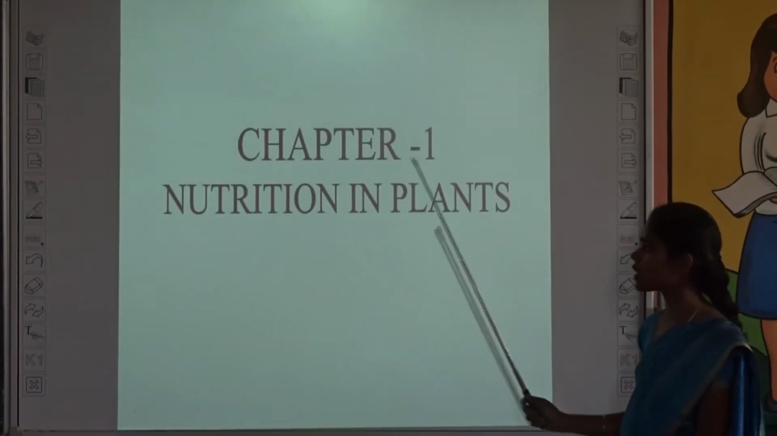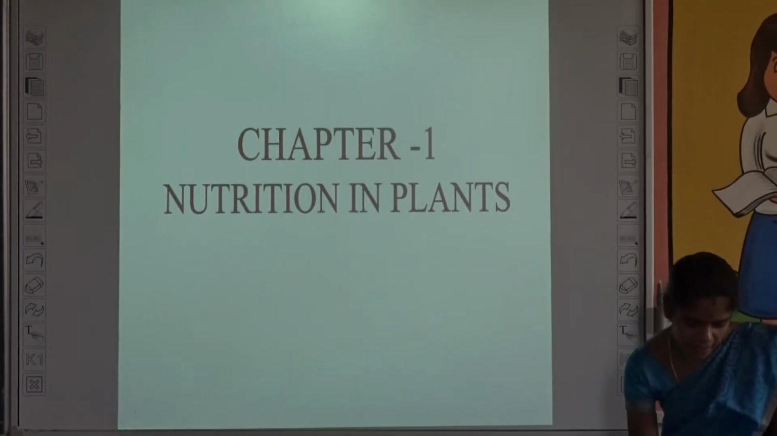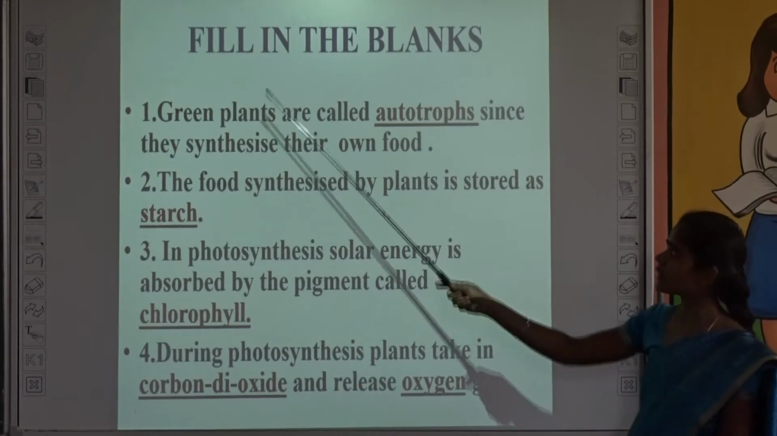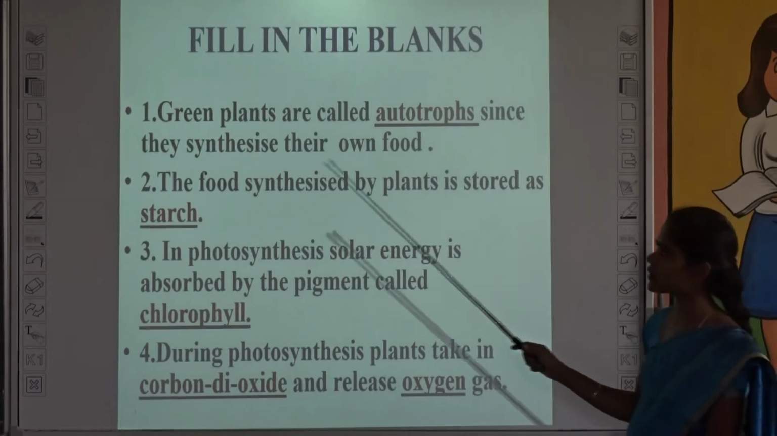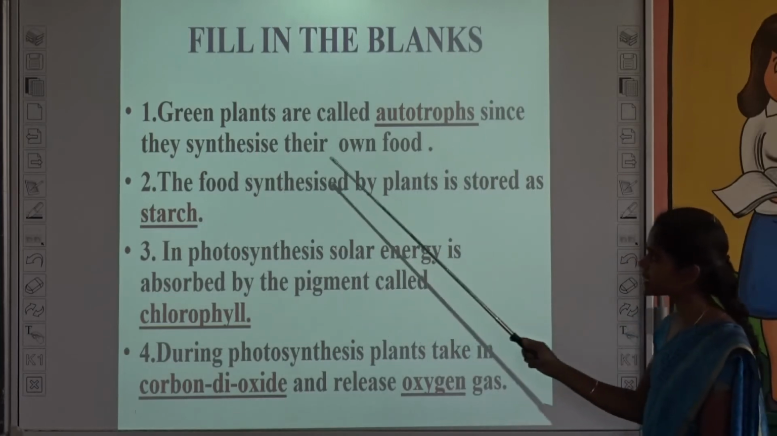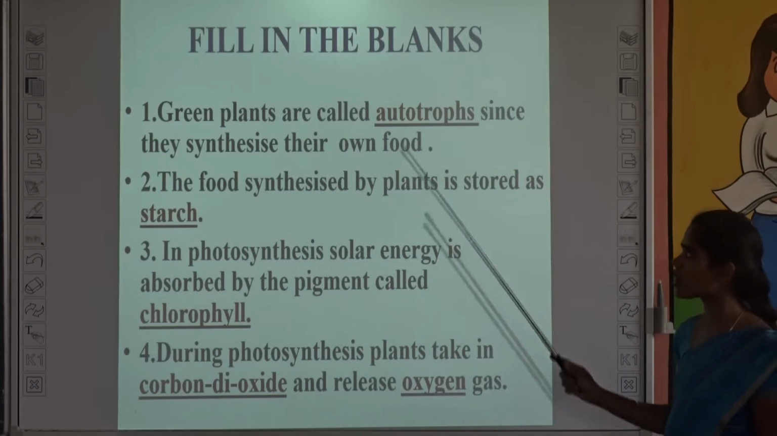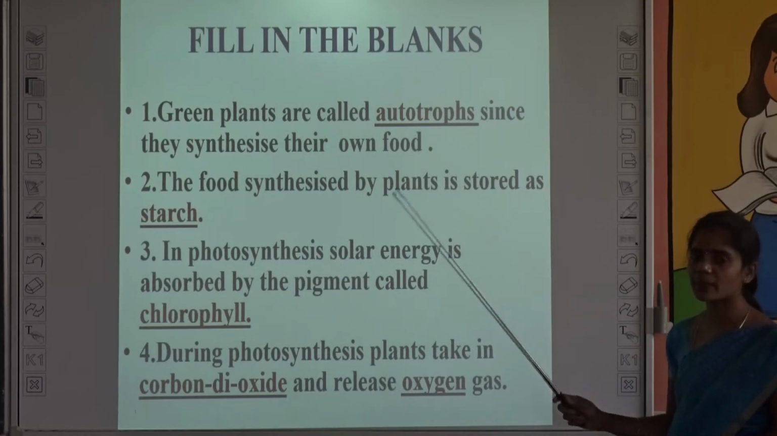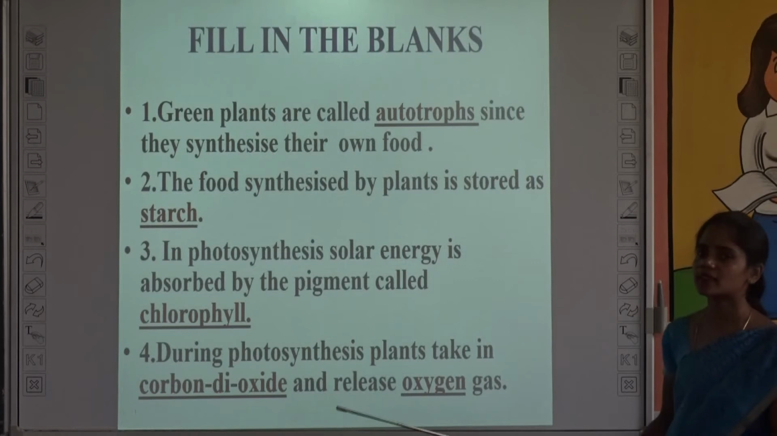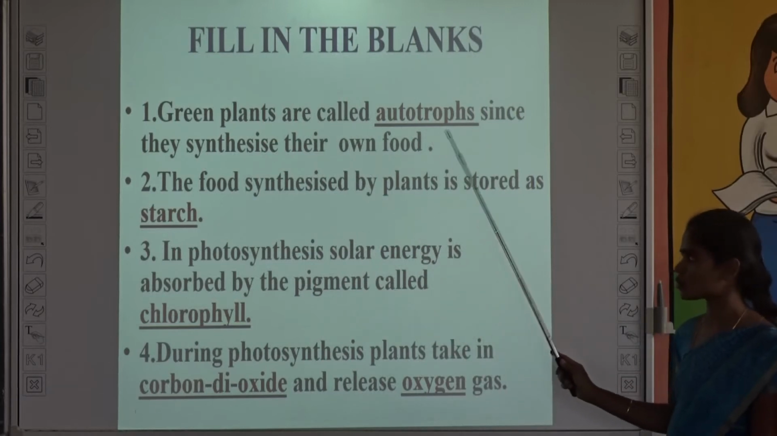See, chapter 1. What is the name of the chapter? Nutrition in plants. In this, first we will discuss fill in the blanks. See the first one. Green plants are called dash since they synthesize their own food. The plants make their own food, then it is called autotrophs. Plants differ from animals, which are called heterotrophs. So green plants are the best examples of autotrophs.